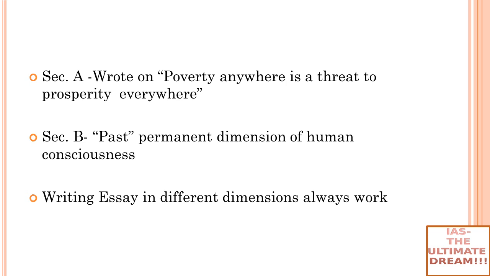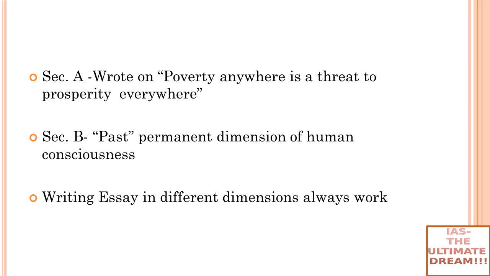In Manusmriti they have talked about 'yatra naryastu pujyante ramante tatra devata.' That means wherever woman is worshipped, God resides there, right? So all these things we have imbibed from the past and they are guiding our human consciousness and values. Again, economic dimension, you can talk about Adam Smith's Wealth of Nations, which led to the foundation of capitalism, which further led to the foundation of socialism, and all these things are still guiding our human consciousness and values.